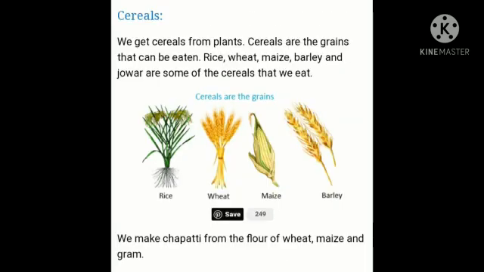Cereals: we get cereals from plants. Cereals are the grains that can be eaten. Rice, wheat, maize, barley, and jowar are some of the cereals that we eat. We make chapati from the flour of wheat, maize, and gram.